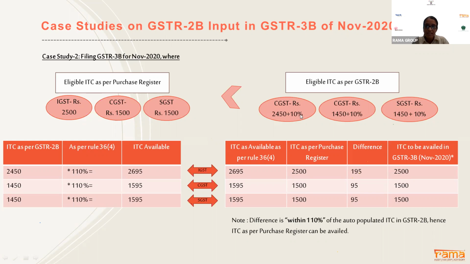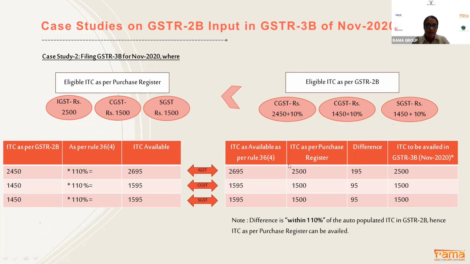If I take an additional 10%, my eligible ITC as per purchase register is lower than my eligible ITC as per GSTR 2B. So I have to put the 110% formula on the 2B amount of 2450, giving 1450 and 1450. Here my ITC for IGST is 2695 as compared to the ITC as per purchase register of 2500.